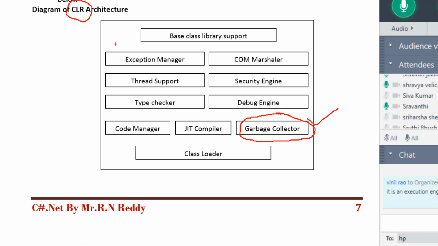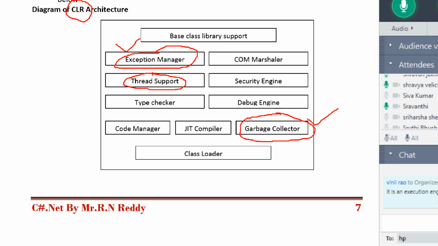Okay. Now next, exception manager. Exception is nothing but error. Error handling is nothing but exception handling. That exception manager will provide the error handling facility for .NET applications. Now thread, multi-threading. What is a thread, why thread, how thread, all these things we'll see in the threading concept.